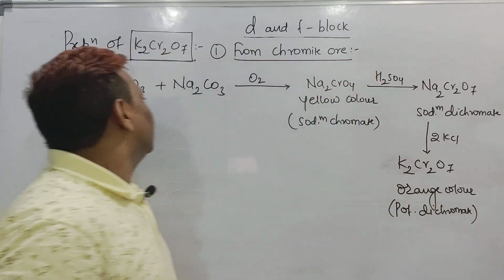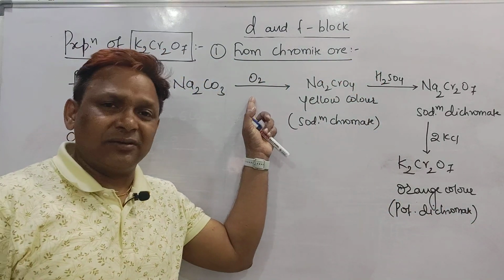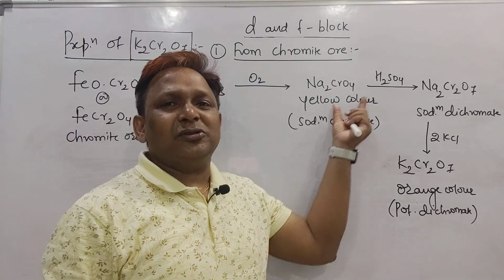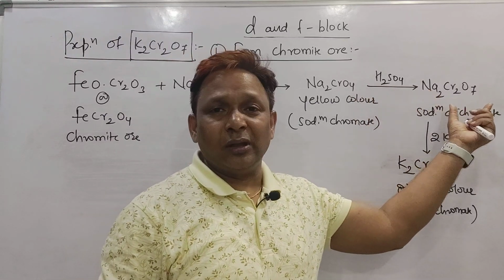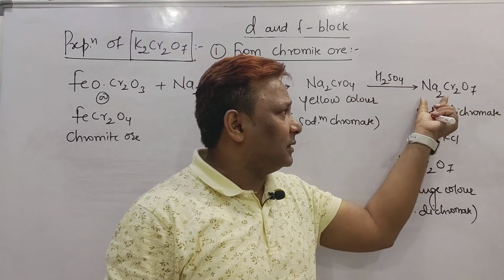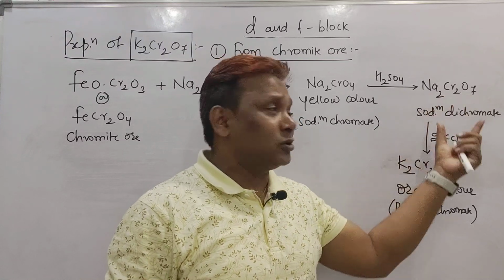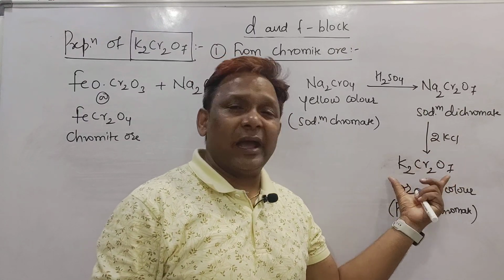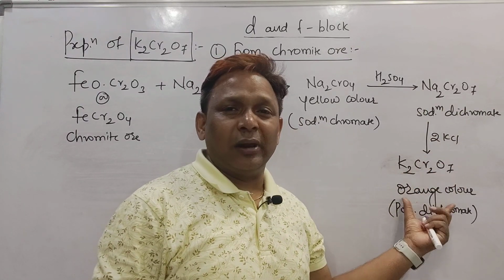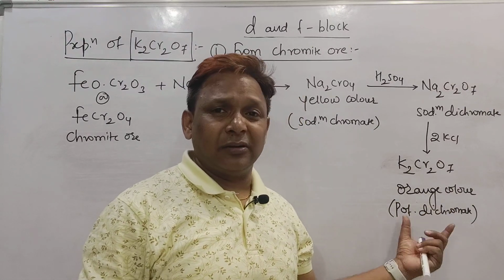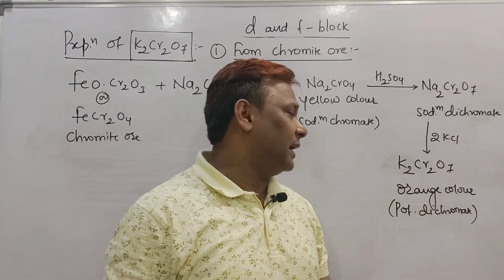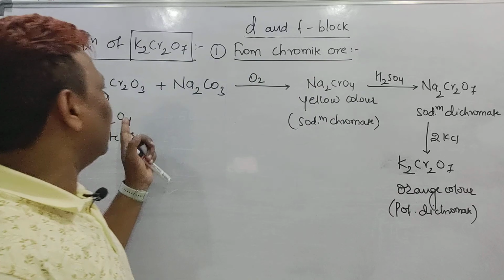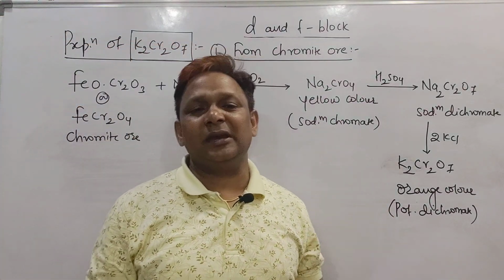Is it clear, beta? Chromite ore undergoes oxidation with sodium carbonate, giving the yellow color compound sodium chromate, which on acidification forms sodium dichromate. This sodium dichromate is more soluble with KCl, so it is treated with KCl and converted into the orange colored potassium dichromate. This is the method of preparation of potassium dichromate from chromite ore, and it was given in our NCERT, right?